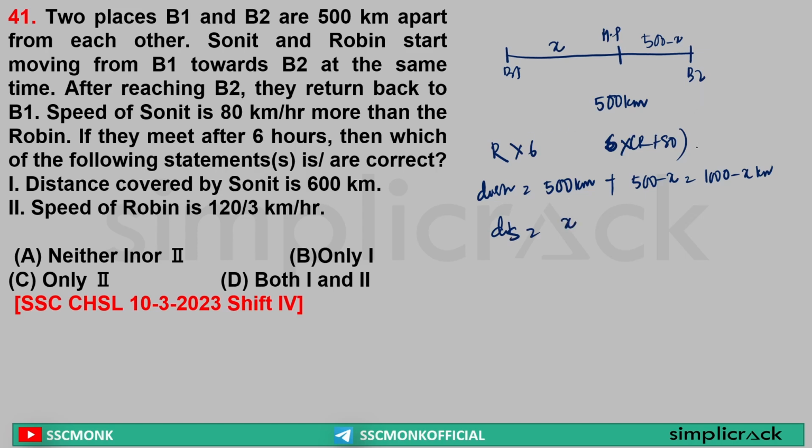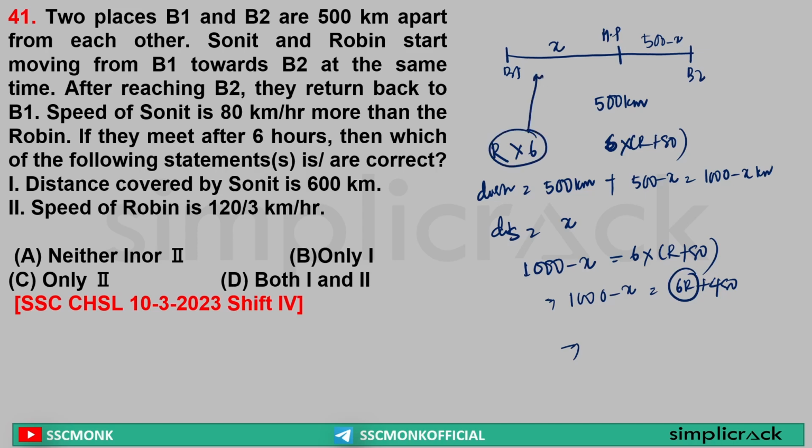Here we know that distance traveled by Sonit is equal to 1000 minus x, which is equal to 6 into Ronit's speed plus 80. Yes or no? Yes. So I can directly write 1000 minus x is equal to 6r plus 480. 6r is equal to what? Here 6r is equal to the distance covered by Ronit, that is x.